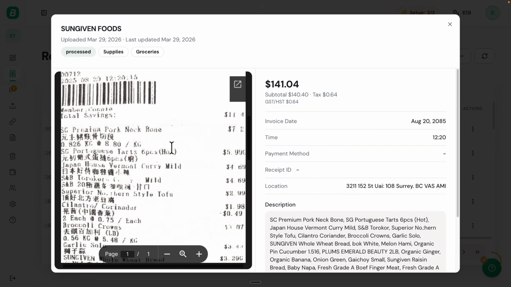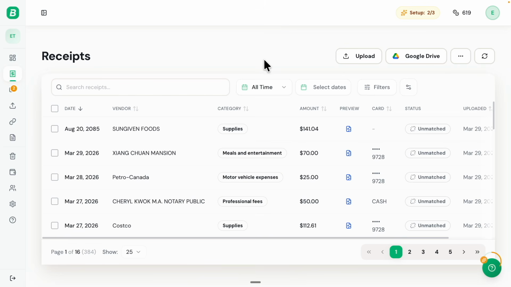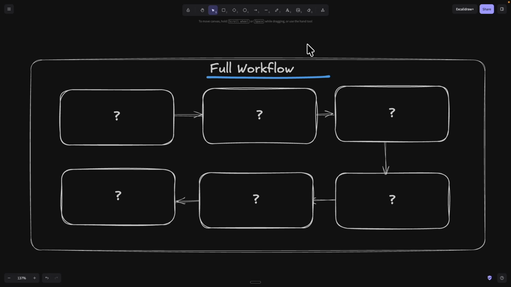And later in this video, I'm also going to show you how we can use this to build a feature on this production application called BookZero.ai. And right here, you can see I was able to use this framework to build a feature on top of the current existing application, where we can sync any new changes that happen for the connected Google Drive folders that we have in this application. So with that being said, that's what we're going to cover in this video on how we can improve the accuracy of our coding AI agents using this agentic framework.